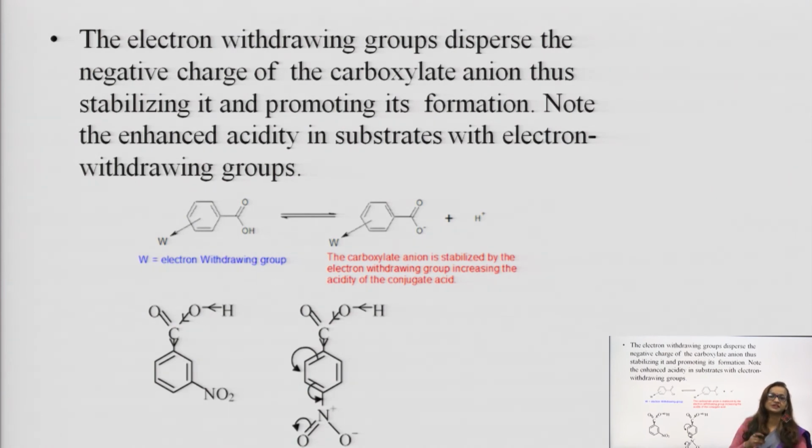But if somebody says that okay, I will share some electron from you, then it will become very happy and stable. In the same way, this electron withdrawing group withdraws the electron, and they disperse the negative charge of carboxylate anion, making it more stable and also promoting its function. Okay.